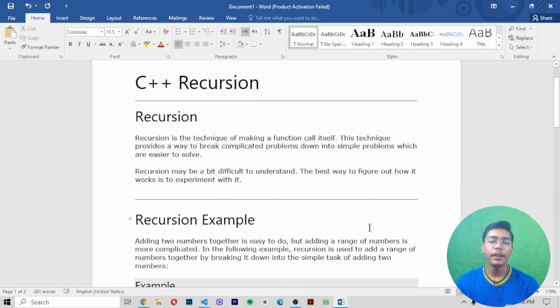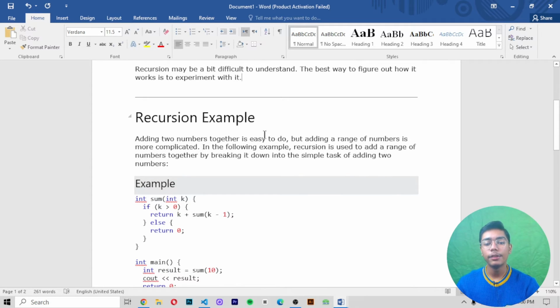And recursion may be difficult to understand because it's really, like you can say, a complicated thing. That's why I prefer that you understand this little bit with focus, so that you can understand everything I am telling you about recursion. Like I've told you here, it's not really much, but you can say it is a little bit difficult to understand, and the best way to figure out how it works is to implement it. And we will be implementing recursion with an example.